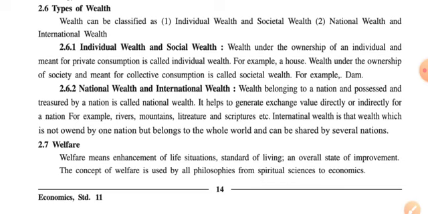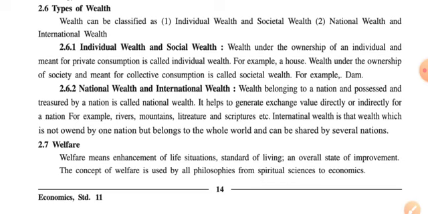Types of wealth. Wealth can be classified as individual wealth and social wealth, and the second one is national wealth and international wealth. So basically the classification is in 2 categories, but the total types of wealth are 4. First is individual wealth, second is social wealth, third is national wealth, and fourth is international wealth. Now let us start discussing individual wealth and social wealth.